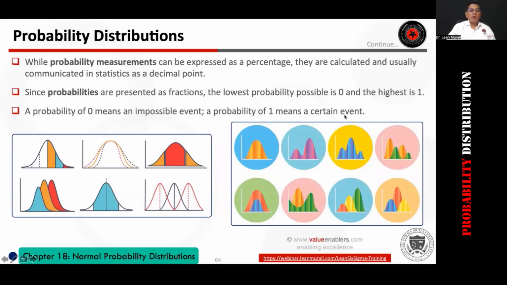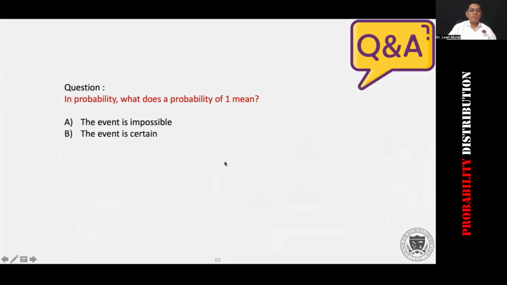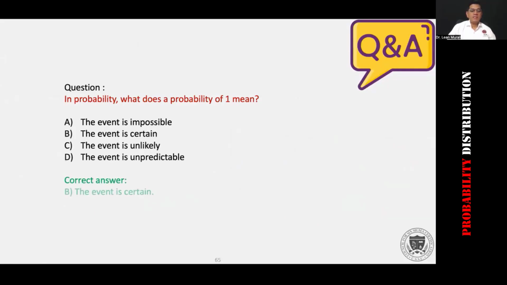Okay, we have explained about zero. Let's ask a very simple question also. What does the probability 1 mean? Now that you have seen this, you can answer this question. What does probability 1 mean? The event is impossible, the event is certain, the event is unlikely, the event is unpredictable. B is the right answer. It's certain, right?